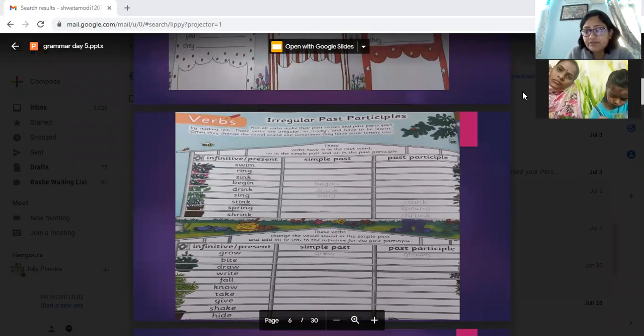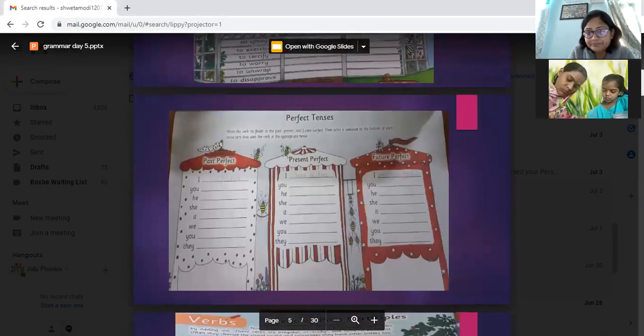Infinitive is when we use to swim, to ring, to sink. Now, in the simple past we use the second form of the verb, and in the past participle we use the third form. So swim, swam, swam; ring, rang, rang; begin, began, begun; drink, drank, drank; sing, sang, sung. Got it? So infinitive is present. We use the second form in the simple past and the third form in the past participle.